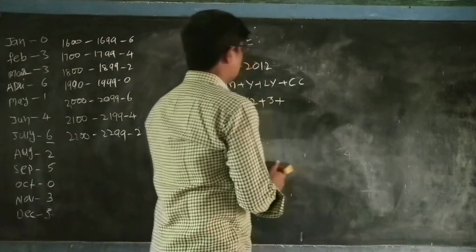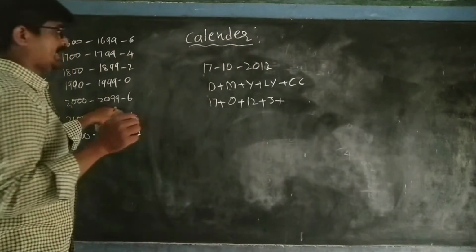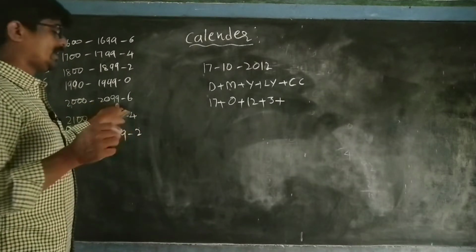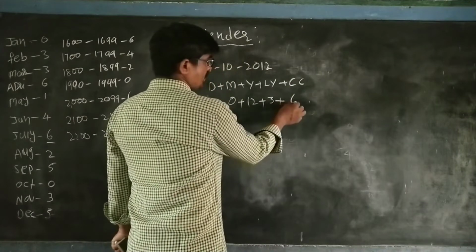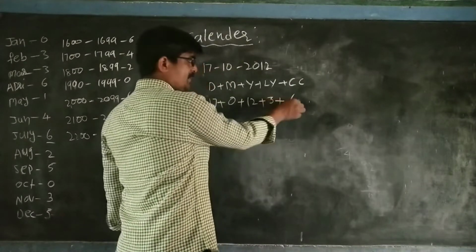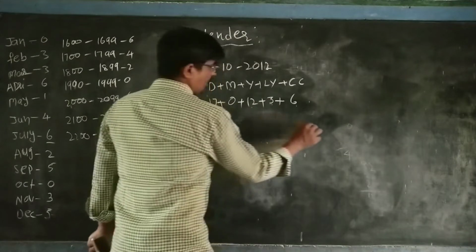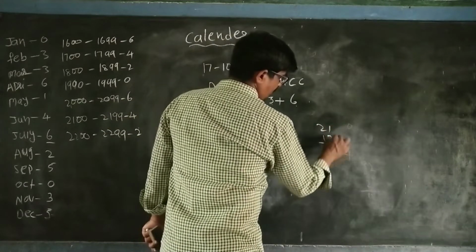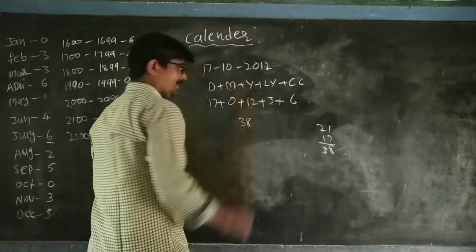What is the century code? For 2000 to 2019, it is between 2000 and 2019, the century code is 6. Simple, add. First 6 plus 3, 9. 9 plus 12, 21. 21 plus 17, that is equal to 38. Total 38.